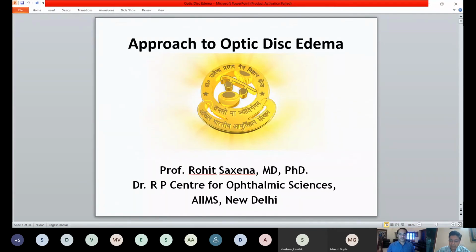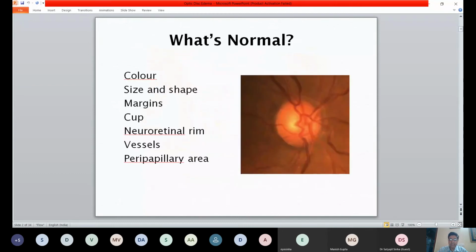So we'll talk about optic disc edema, and of course, along with that, we'll also discuss a little bit about optic disc atrophy, because both of them are interrelated. But before we start edema and atrophy, the key thing to understand is how does a normal disc look? A lot of times you've discussed this, especially with relationship to glaucoma, where the neuroretinal rim and the cupping are extremely important. But from a neuroophthalmology perspective, there are many other things that we need to look at.